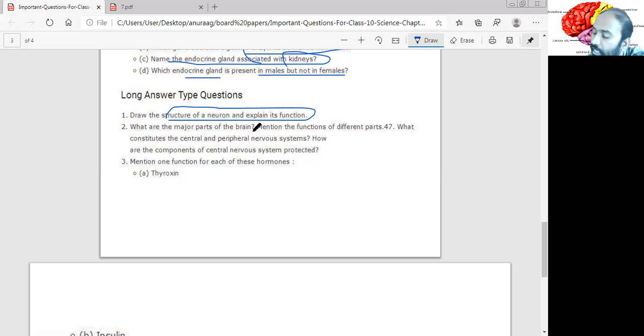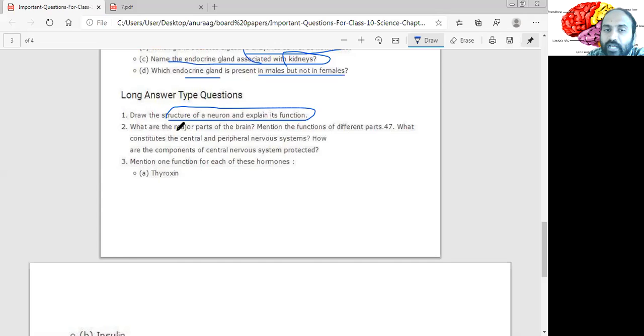You need to tell what the cells involved or associated with the neuron are, neuroglia and all, you need to explain. Then you need to tell how the action potential happens and how it propagates in the neuron. Then you can explain the types of neurons present. So you will cover the entire 5 marks.